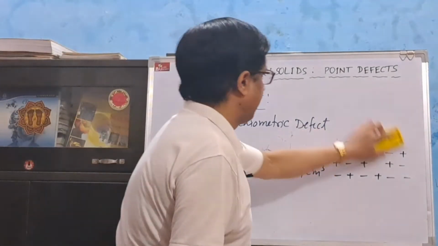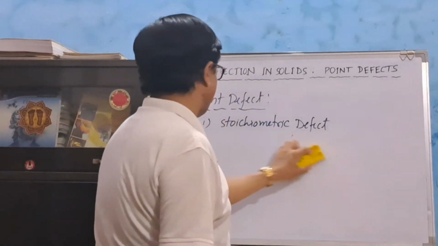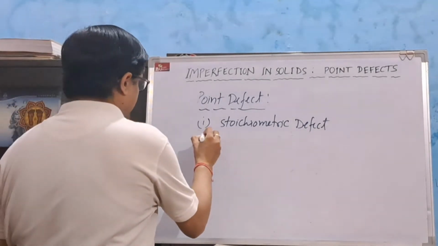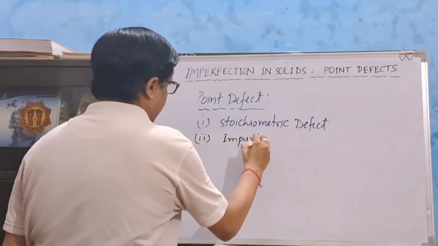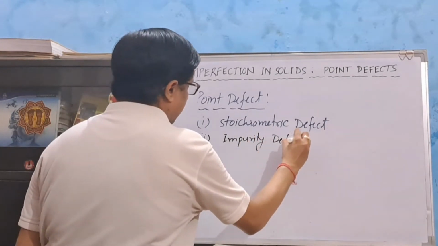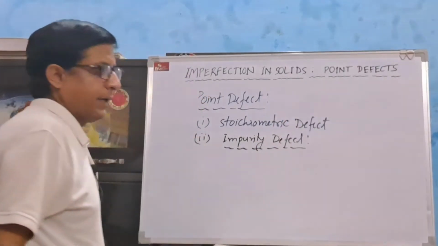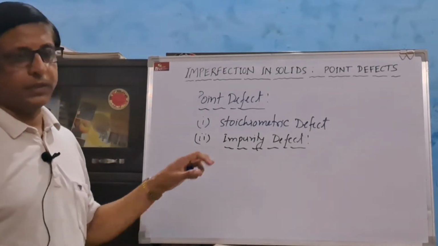Next is impurity defects. After stoichiometric defect, next is impurity defect. In this type of defect, one foreign ion occupies the interstitial position in the crystal lattice.